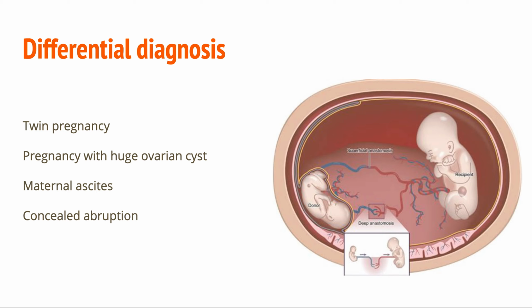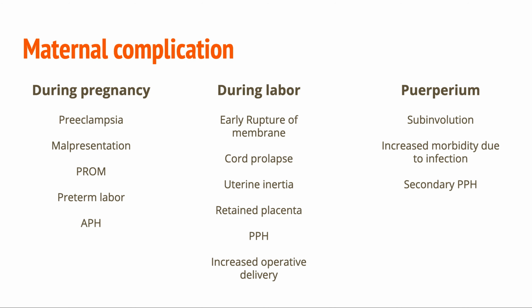A pregnant uterus can be separated from the ovarian cyst. Ultrasound confirms the diagnosis. Maternal ascites, there is fluid thrill and shifting dullness in ascites but not in hydramnios. Ultrasound confirms the diagnosis. Concealed abruption. Patient presented with feature of shock. So now we look for maternal complication.